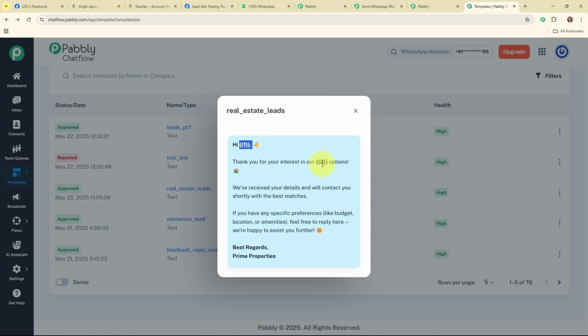Alright, so this is the template, and here you can see I've used a variable in the place of the lead name and the type of property over here. So here I've used variables because I wanted to make this text dynamic, so that whenever I receive new leads through my Facebook lead ad, automatically this previously existing details will be updated with the new one. Variables make our text dynamic, and you can add multiple variables in your draft. Alright, so here I've used 2 variables, and with this we have successfully seen the template that I've already created.